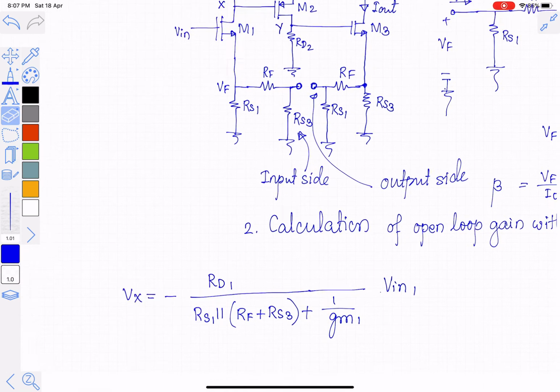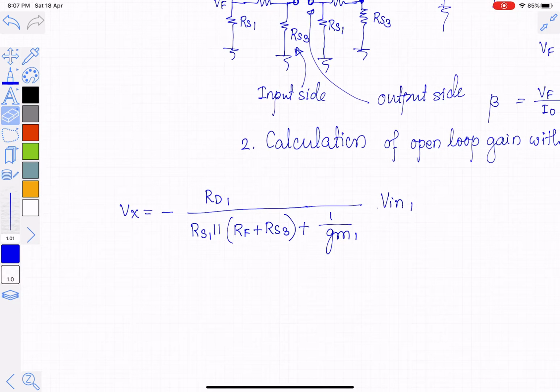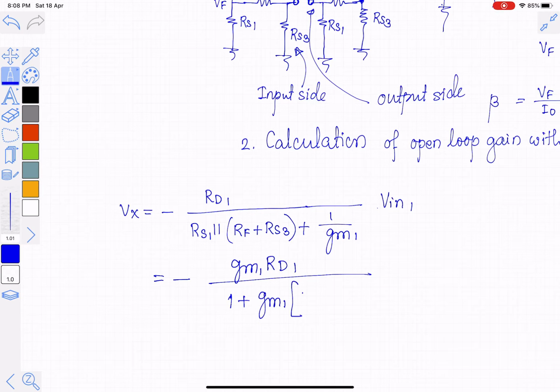So this can be written as minus GM1 into RD1 divided by 1 plus GM1 into RES1 parallel RF plus RES3, multiplied by Vin.